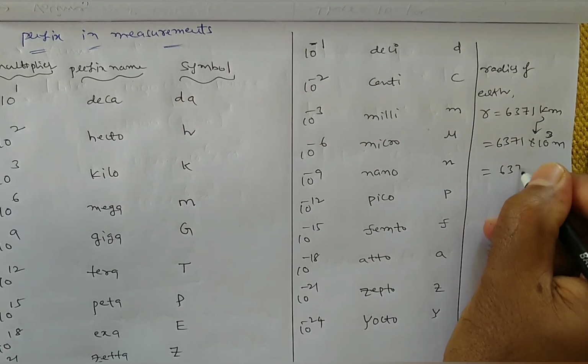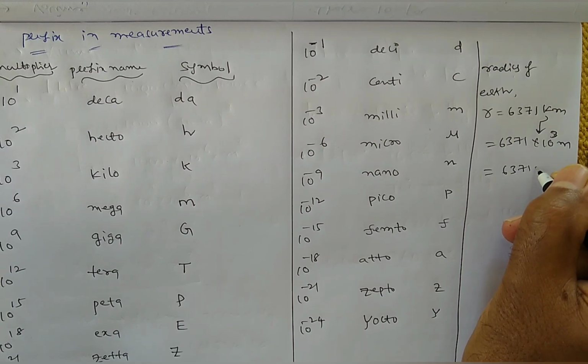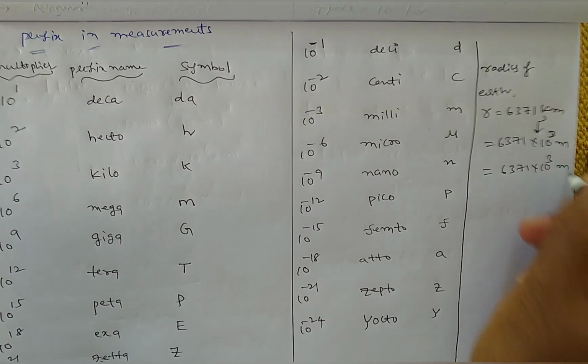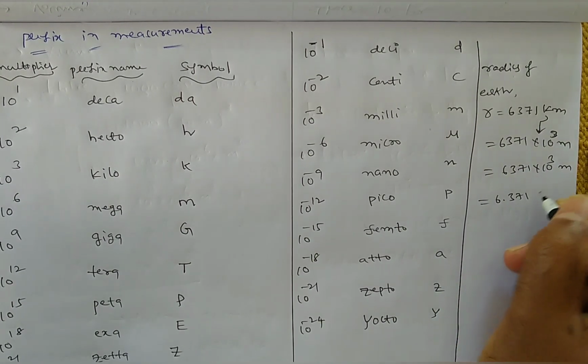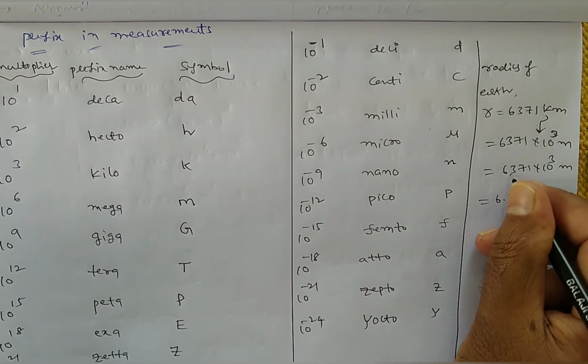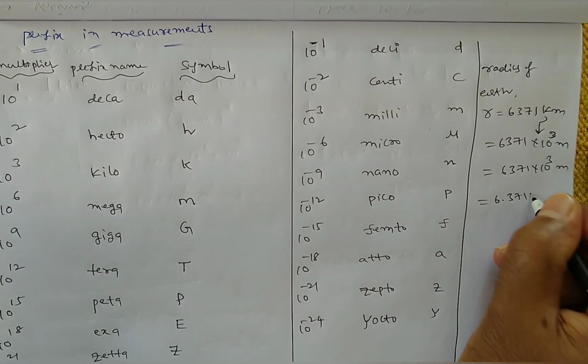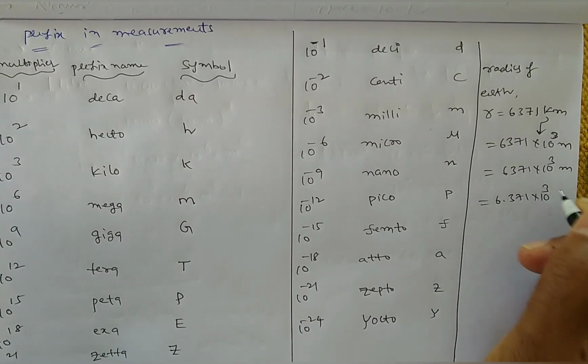That means 6371 into 10 power 3 meters. That is equal to 6.371, so the decimal point is here. That means into 10 power 3.